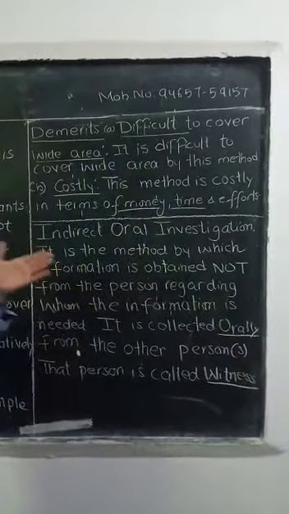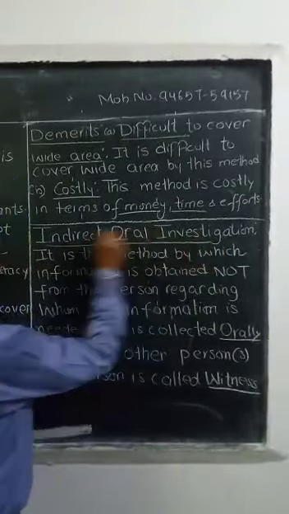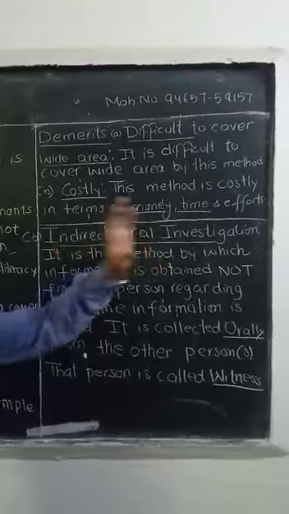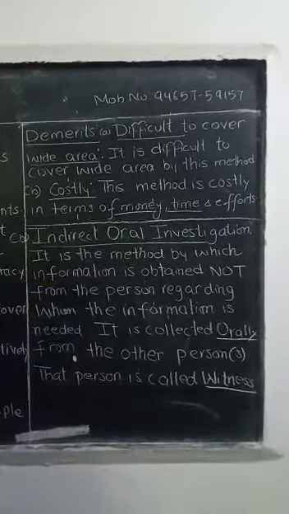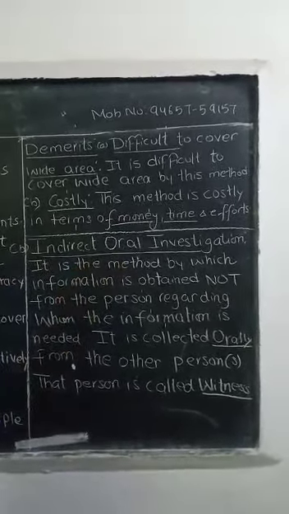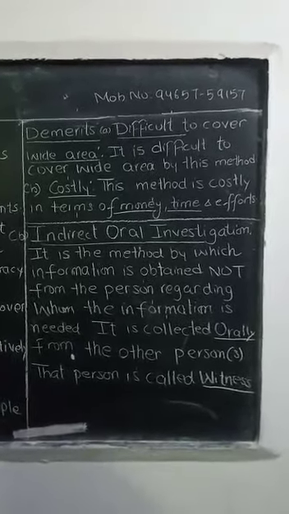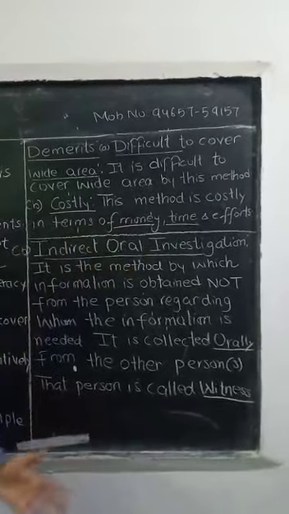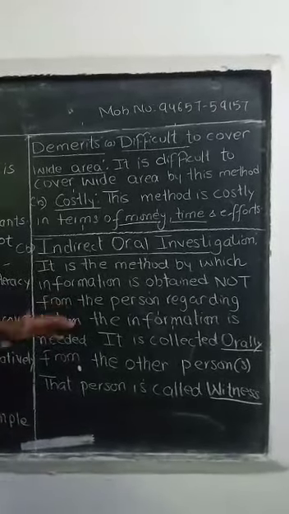Then the second method which we are going to touch now is indirect oral investigation. As the name is speaking by itself, indirect oral investigation. First word is indirect, meaning directly we are not meeting with the person. Second word is oral, meaning we are not directly getting the information from the person from whom the information is required, and it is oral investigation, not any written method, not writing anything on a form. So oral, so it is simple.